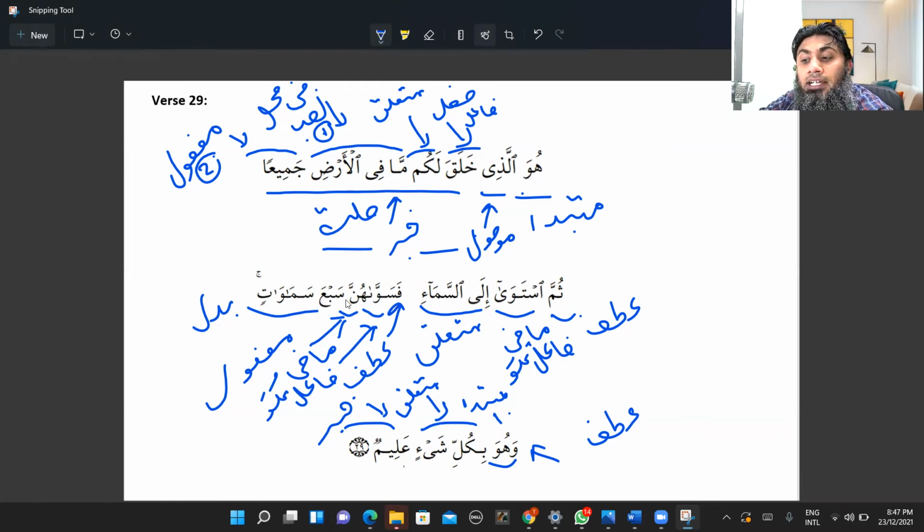So then he made them, and then comma, 7 skies. Why I put comma here? So you can see that this sab'a samawatin is the replacement. It is the badal. It is the substitute for hunna. So summa stawa ila samai, then he directed towards the sky, and he made them 7 skies.